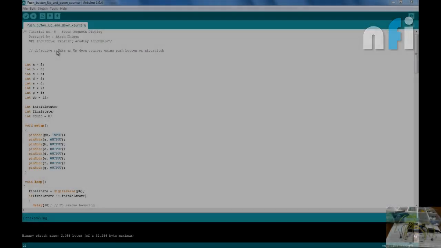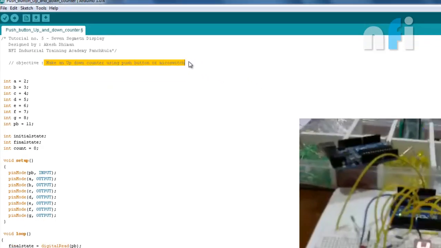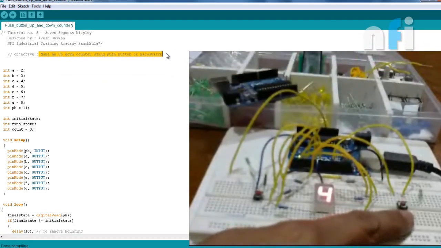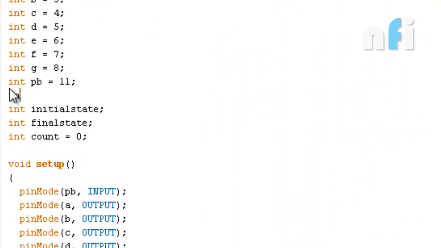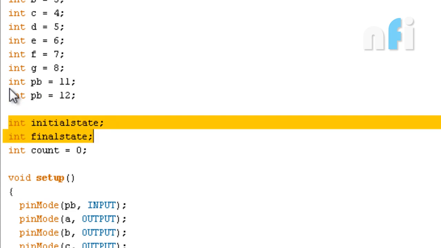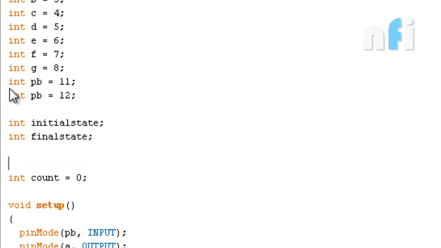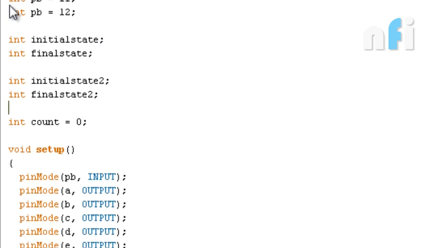So let's do our next exercise, make an up-down counter using micro switch. As you can see, I have connected my another micro switch to pin number 12 of Arduino board. So I'll declare pin push button equals to 12. Okay. Now declare another two variables for second push button. Okay, I'm declaring initial state 2 and final state 2.